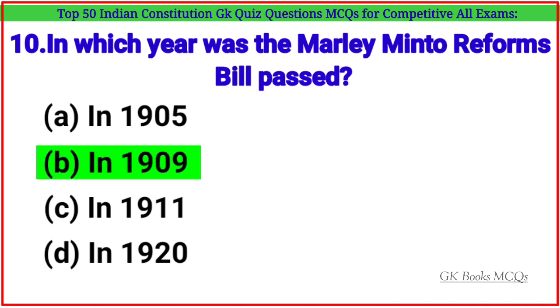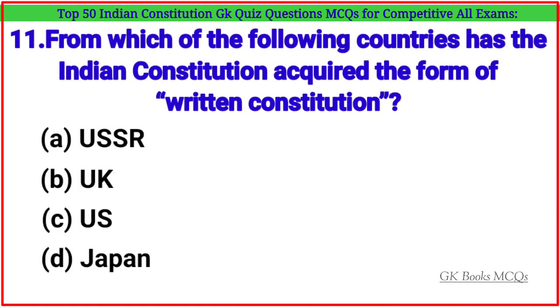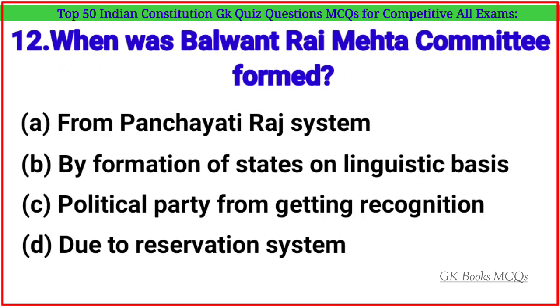Correct answer is option B. In 1909. Question number 11. From which of the following countries has the Indian Constitution acquired the form of written constitution? Correct answer is option C. US. Question number 12. When was Balwant Rai Mehta Committee formed? Correct answer is option A.